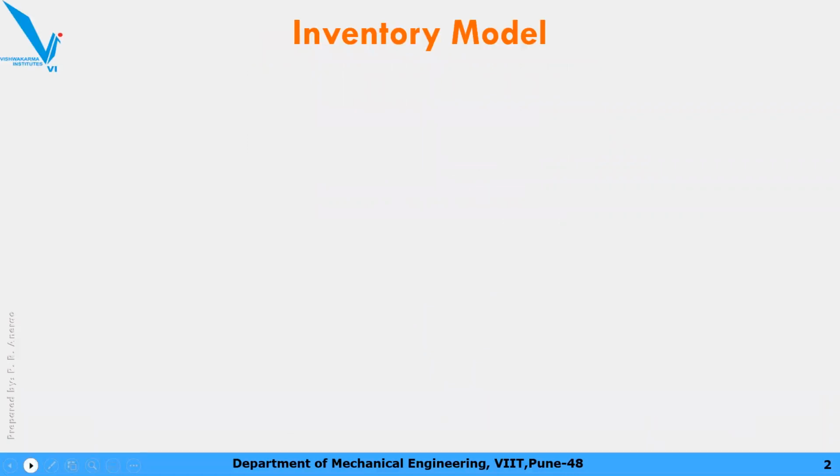What is meant by inventory? Inventory is nothing but resources which are usable, but right now we are not using them, so they are idle. These kinds of resources are called inventory. You have stocked them up. These resources could be workers, machines, materials, or money which are currently not in use, but we have paid some amount to stock them. They are going to be useful when the time comes. So this is your inventory.